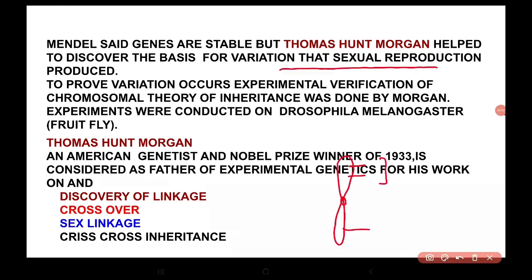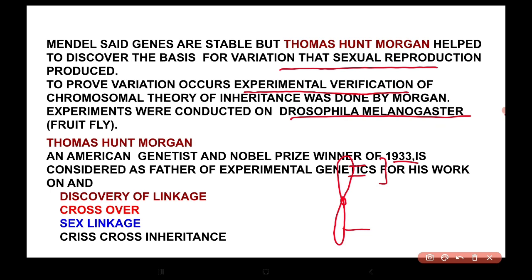Mendel said genes are stable, but Thomas Hunt Morgan helped to discover the basis for variation that occur after sexual reproduction. So after sexual reproduction, variations come in organisms. It was experimentally proved by Morgan. So the chromosomal theory of inheritance was experimentally verified by Morgan after he conducted experiments on Drosophila melanogaster, the fruit fly. Thomas Hunt Morgan was an American geneticist and he won the Nobel Prize in 1933.